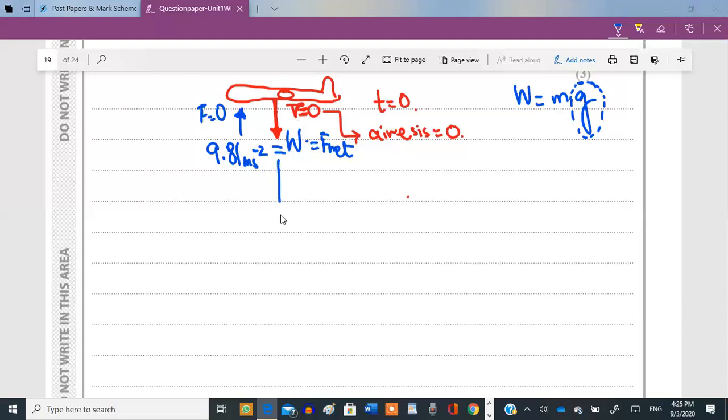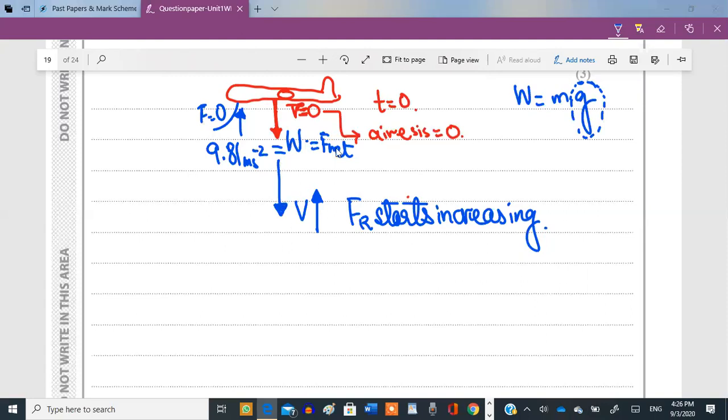Now, due to this acceleration, what will happen to the velocity? It will start increasing from 0 to a larger value. The velocity will start rising. As the velocity starts rising, the air resistance also gradually increases. The resistive force also starts increasing. And if the resistive force starts increasing, that actually means the net force acting downwards, the resultant force, which is the weight minus the air resistance.